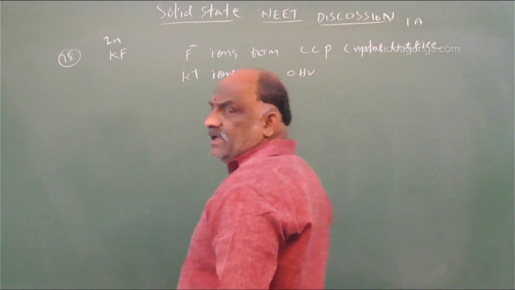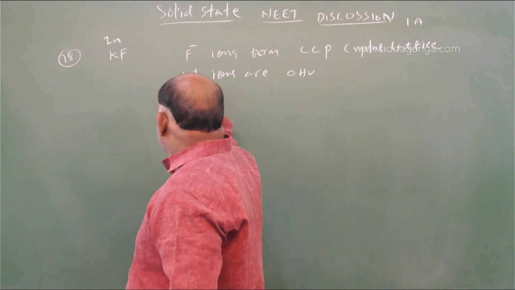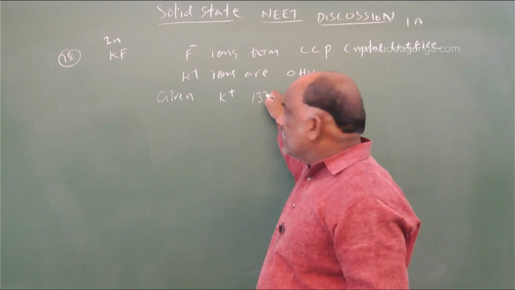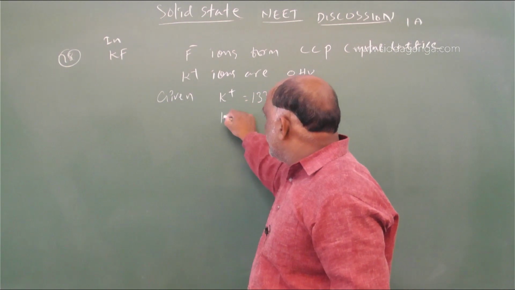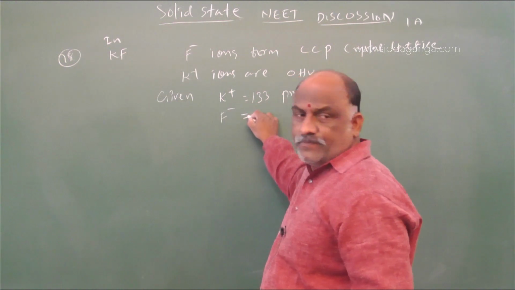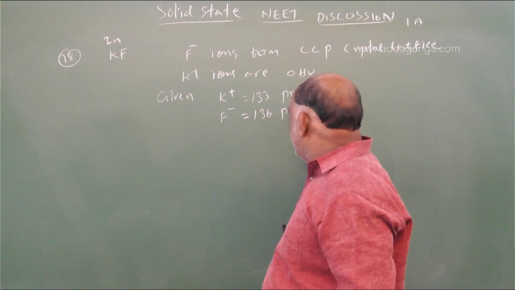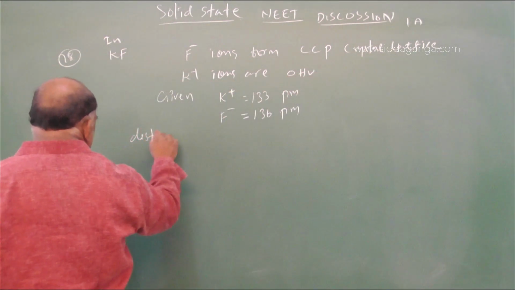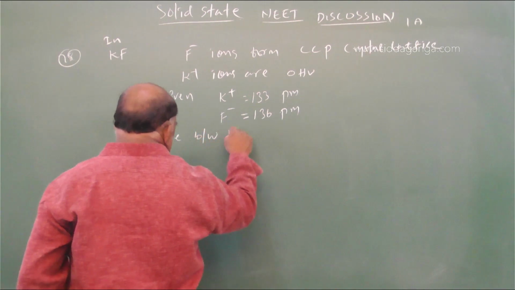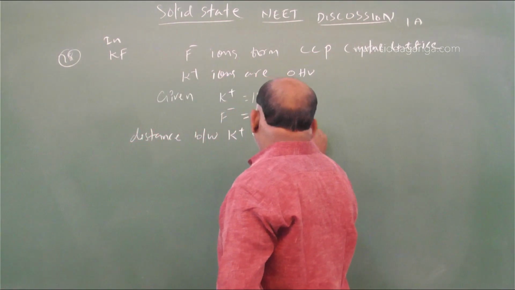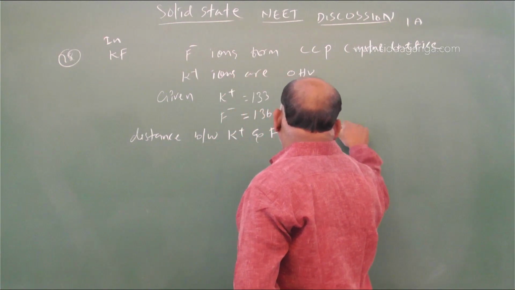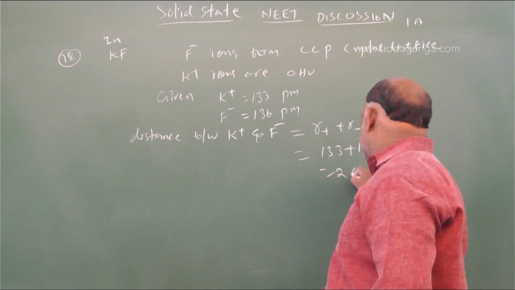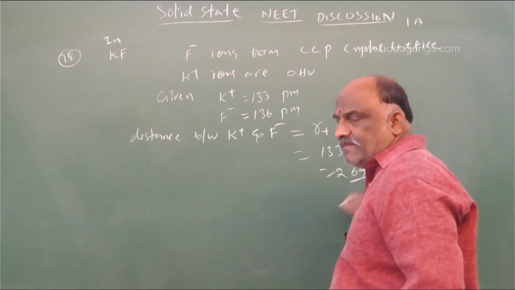So here, given K plus 133 picometers and F minus 136 picometers, we have to calculate the distance between K plus and F minus. Distance between K plus and F minus is equal to R plus plus R minus, 133 plus 136, which is 269 picometers.